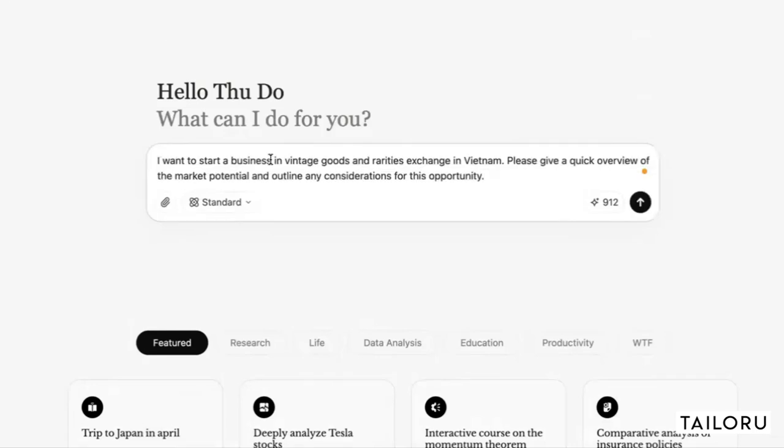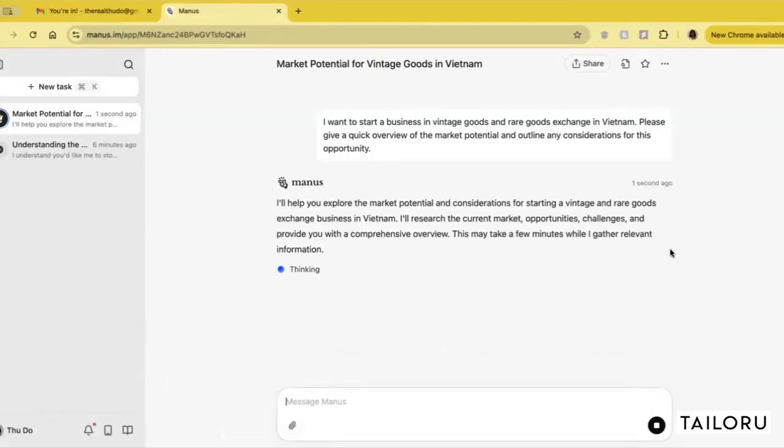I'm saying, hey, I want to start a business in vintage goods and rare goods exchange, let's just say in Vietnam. Can you give a quick overview of the market potential and outline any considerations for these opportunities? So again, I want to stress test this idea. Give me an overview of the market size and any considerations that I should keep in mind. I just shared the prompt.